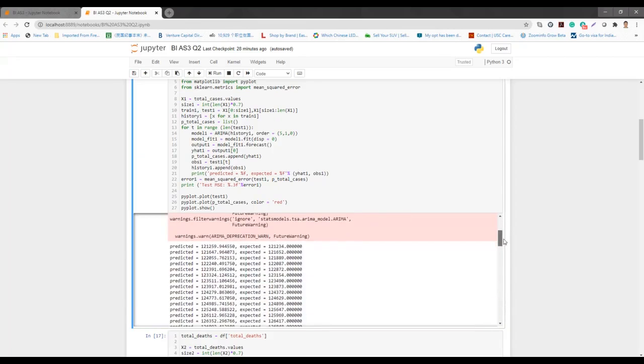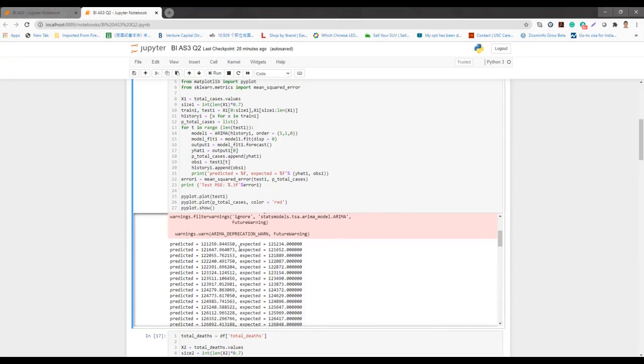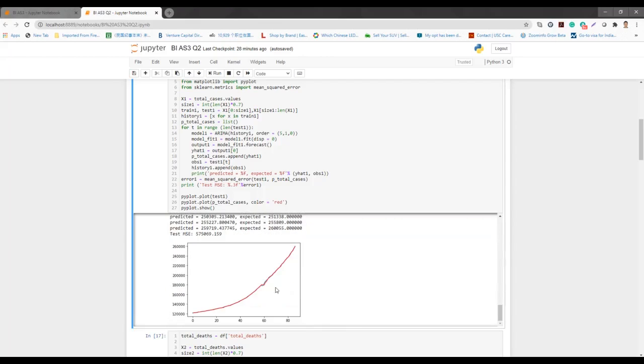Here is the result of execution, and you can see that this is the prediction value and this is the real value. Here is the plot of the prediction and the real value. The prediction value is in red and the real value is in blue. We can see that the model is very good at simulating the real situation.